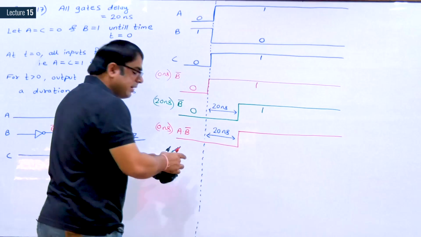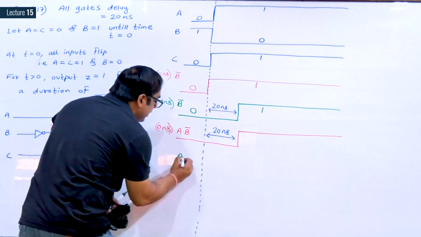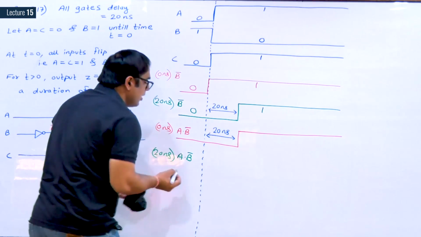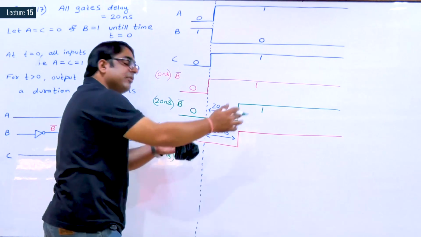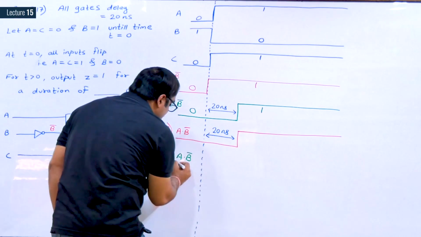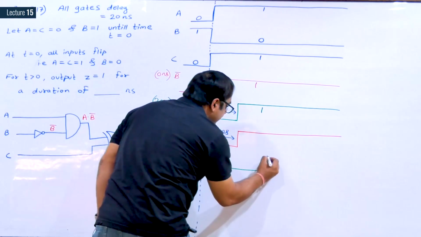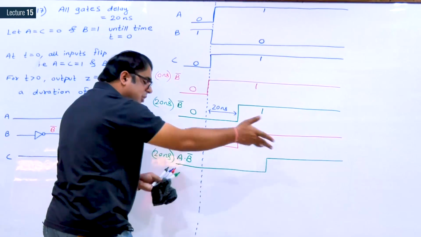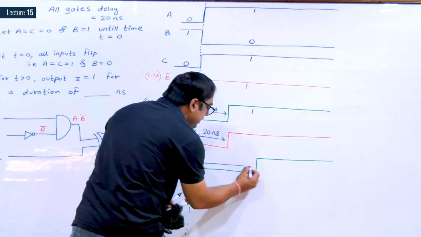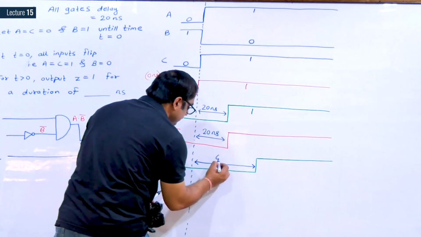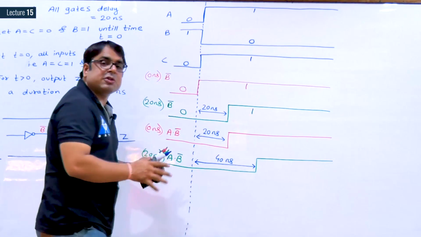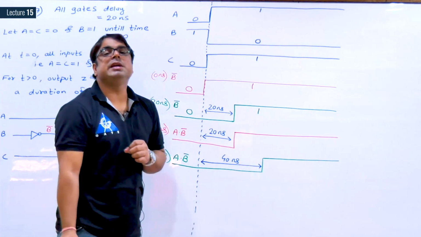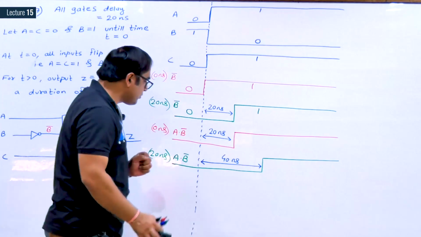How much was the delay? Again 20 nanosecond. So A dot B complement with a delay of 20 nanosecond. I have to shift this waveform 20 nanosecond. So already it was 20 nanosecond, I have to shift by 20 nanosecond. This becomes 40 nanosecond.